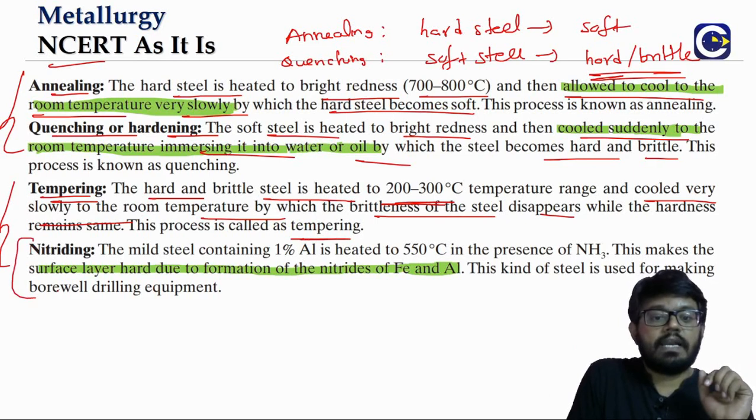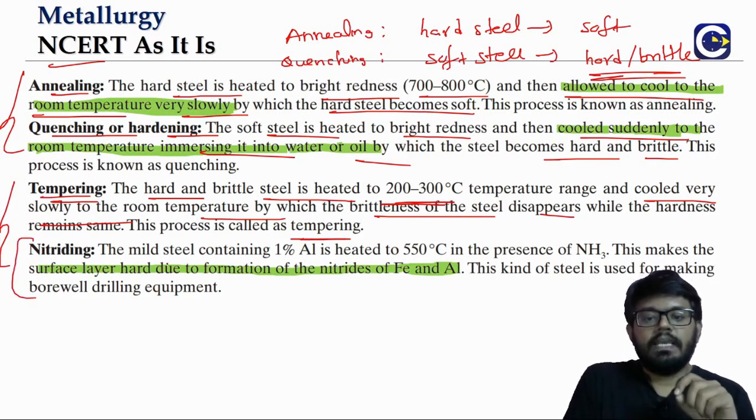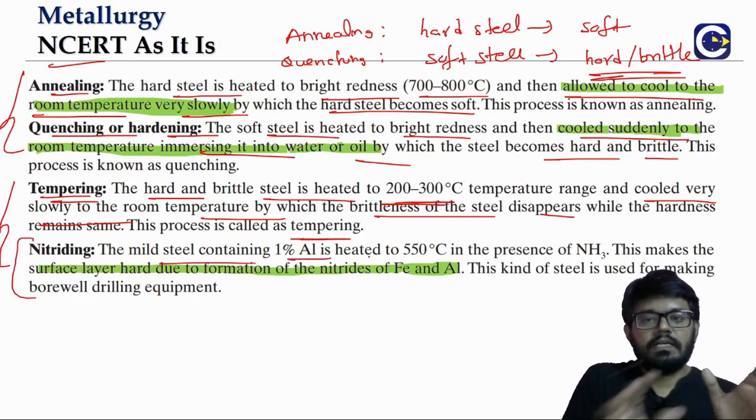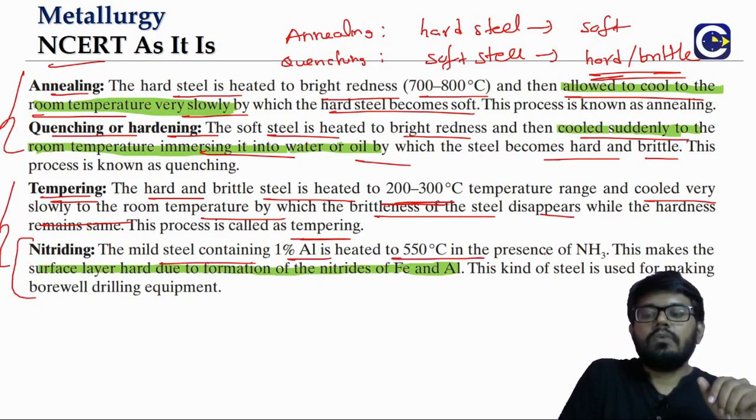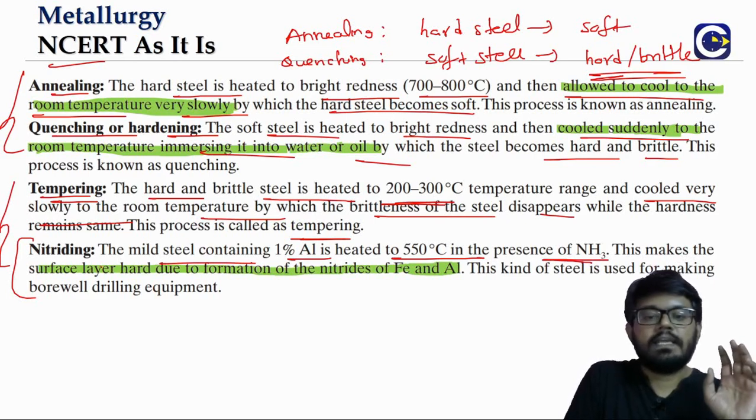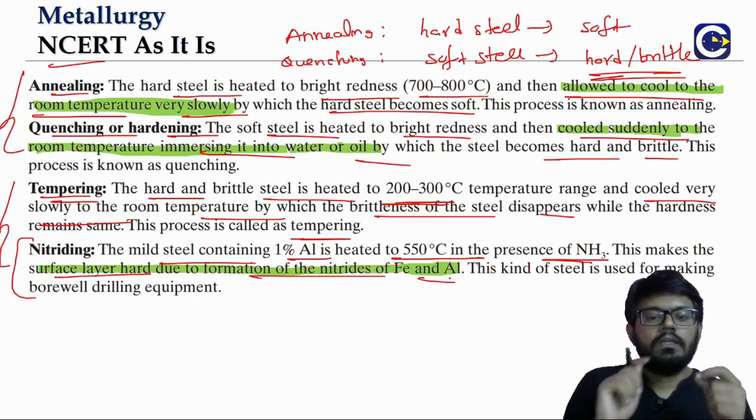Then we have nitriding. The mild steel, which contains 1% aluminum, we will heat it to around 550 degrees Celsius in the presence of ammonia. In this process, a layer of nitrides forms, the nitrides of iron and aluminum forming on the surface.